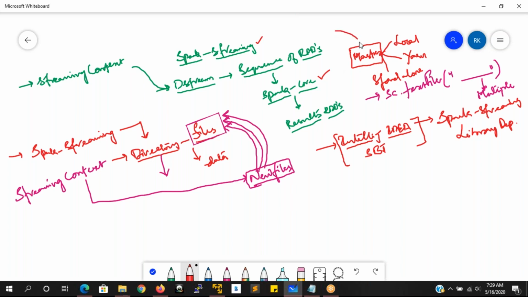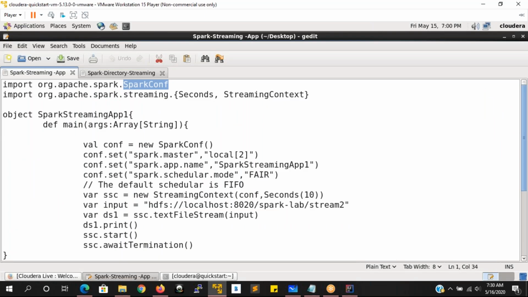That means you are going to set in your configuration object whether my master is a local machine, a YARN machine or a standalone machine, where I am submitting the Spark application, either streaming, core or SQL application. For that, there is one class available within the Spark library, called SparkConf. We have to create this as an object in our application. Then in the conf object, we set what my master is, where I want to launch. Am I clear with this one?